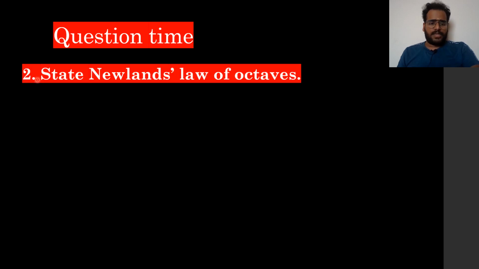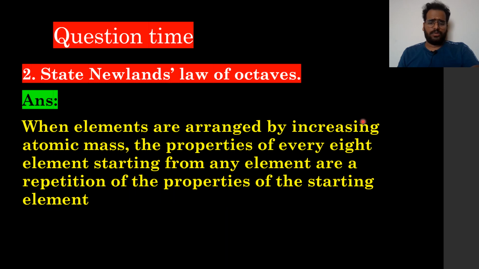Second question, state Newland's law of octaves. Which we already know: if you arrange elements in the increasing order of atomic mass, the first element you take, the eighth element from that will have similar chemical properties, means repetition of the properties.